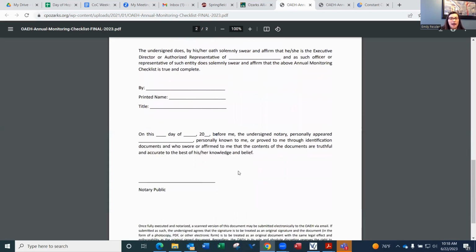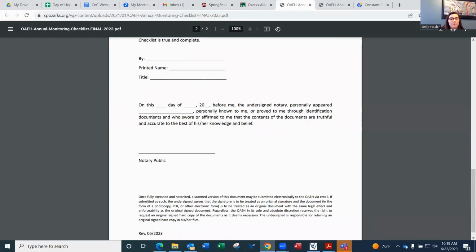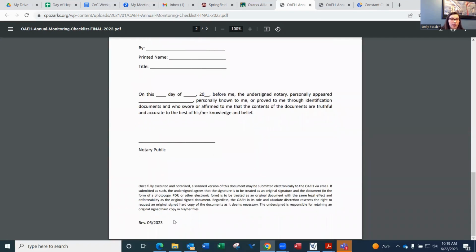And then they will go ahead and get in contact with a notary. Many agencies already have notaries on staff. If you don't have a notary on staff, you can work with your local bank. They have notaries on staff. Otherwise, Community Partnership of the Ozarks also has a notary available. So just communicate with the HUD CoC administrative team that you need access to a notary, and we will go ahead and set up a time for this to be notarized. This next section here, starting on this date of, will go ahead and be filled out by the notary. So this section here, this last half of the page, will all be completed by the notary.